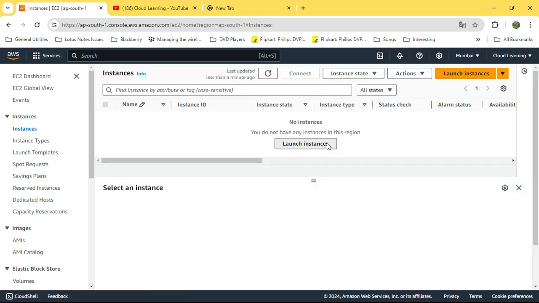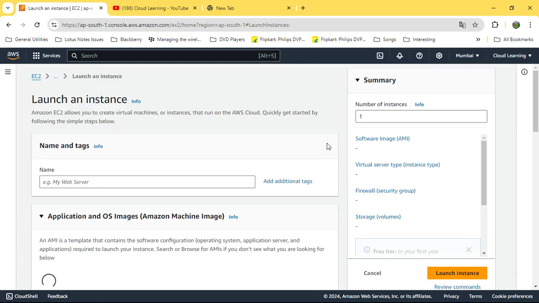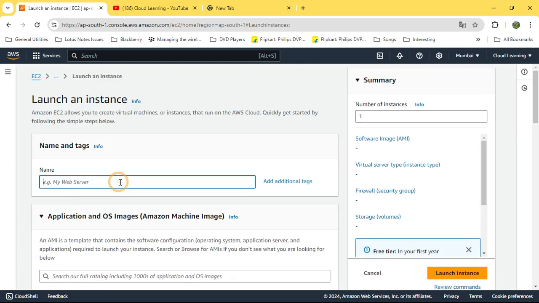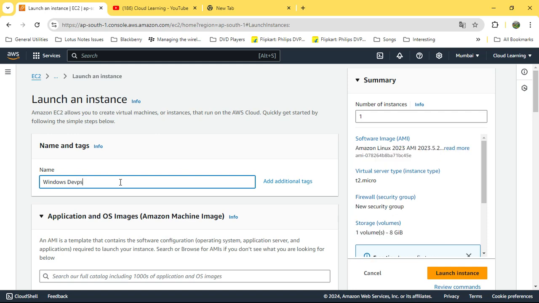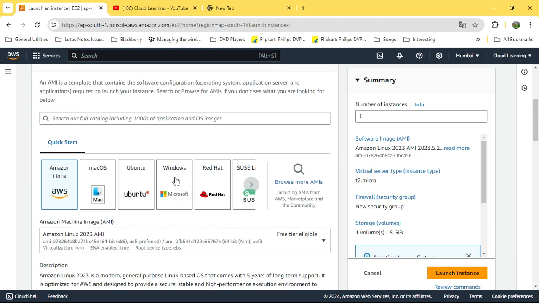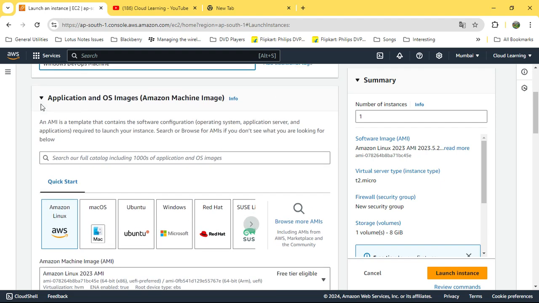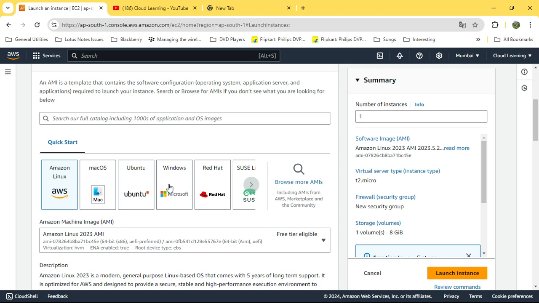Okay, here you need to click on launch instance. Windows DevOps machine. Just give the name, right? Windows, so you need to choose the flavor like OS image. So I choose Windows.